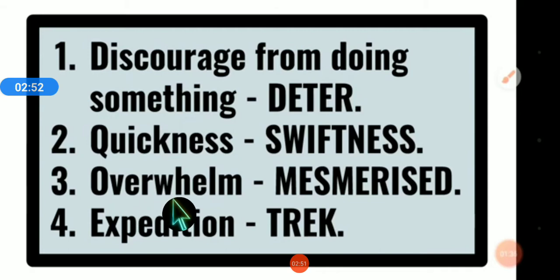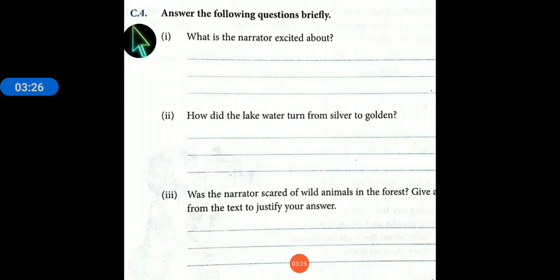The third word is overwhelm. The synonym of this word is mesmerized, M-E-S-M-E-R-I-S-E-D. The fourth word is expedition. The meaning of or the synonym of this word is trek, T-R-E-K, trek. Write down these words in the book. Write in front of these words and don't do any spelling mistake. Now let's start doing C4 question.